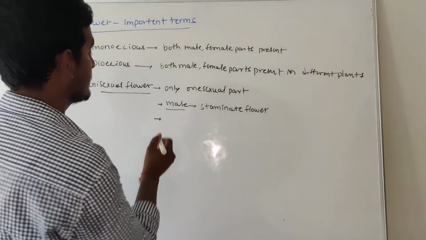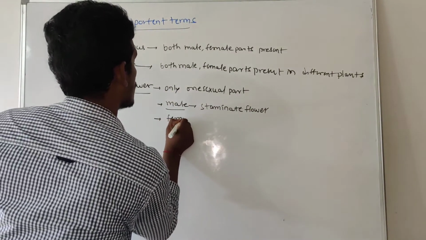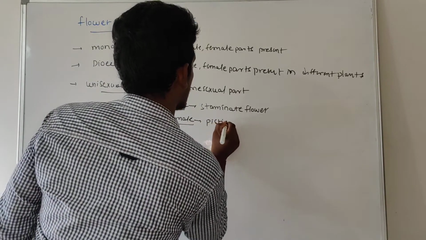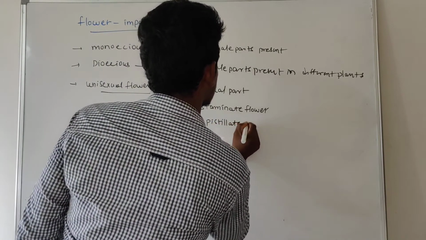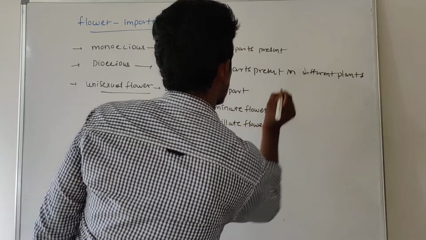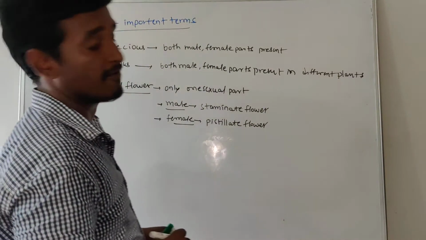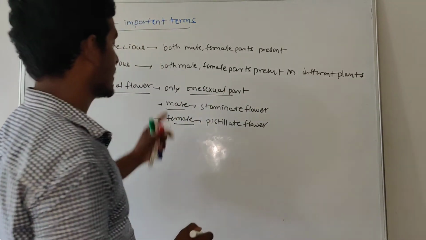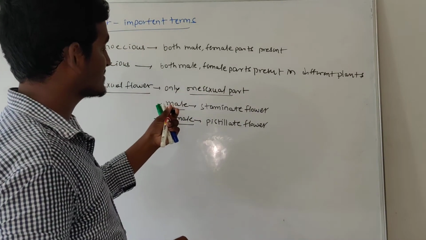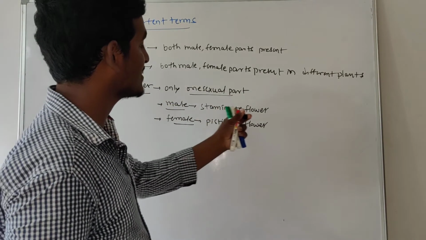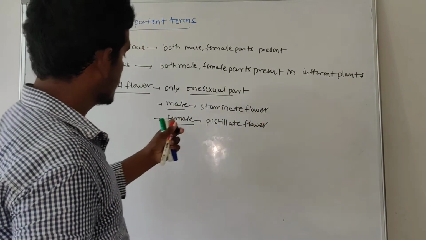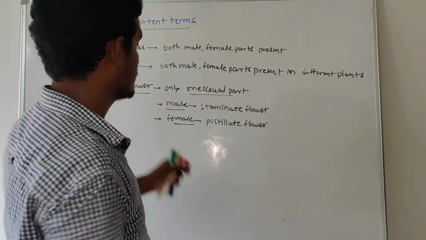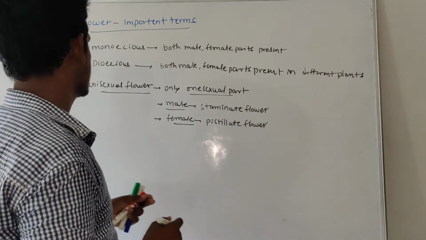If a unisexual flower has only the female part, then the type of flower we call that is a pistillate flower, right? So unisexual means it has only one sexual part, either male or female. If it has the male part, we call that a staminate flower. If it has the female part, we call that a pistillate flower. But both are not present in the plant, right?